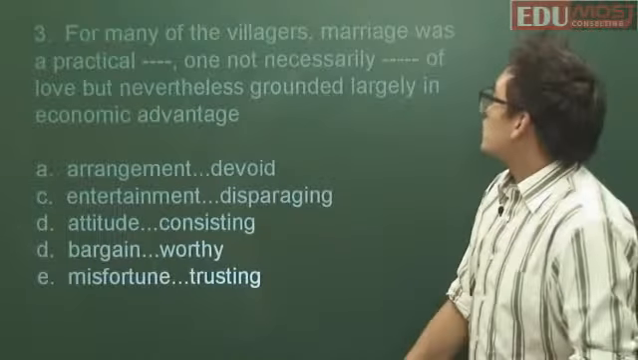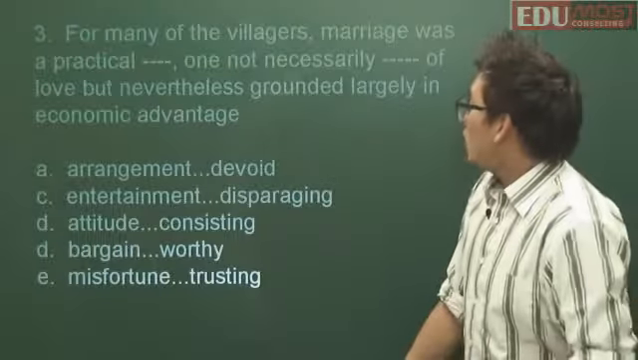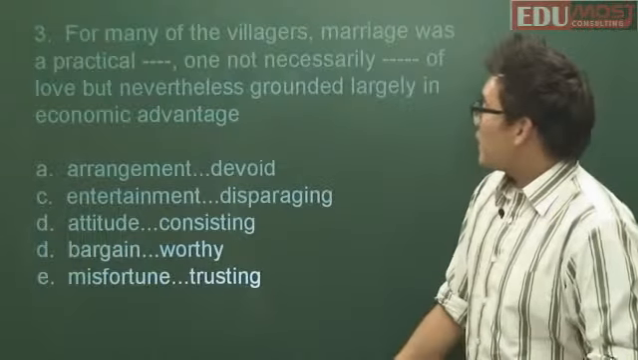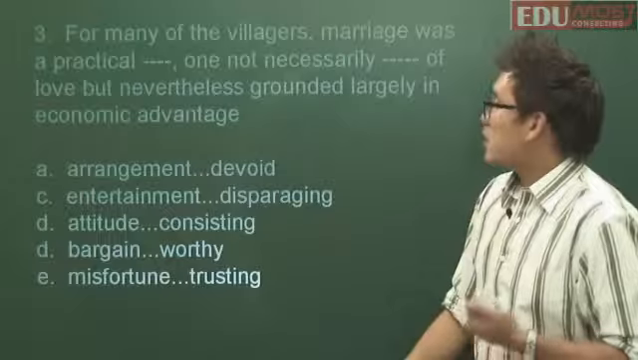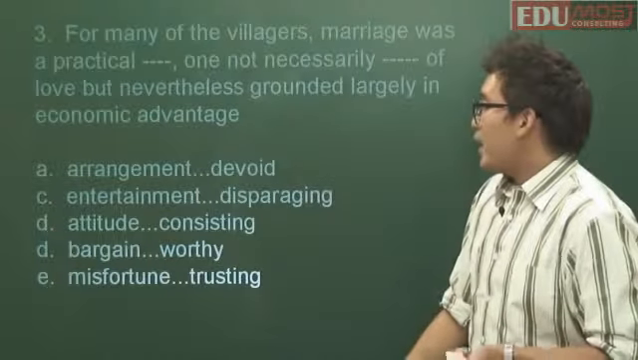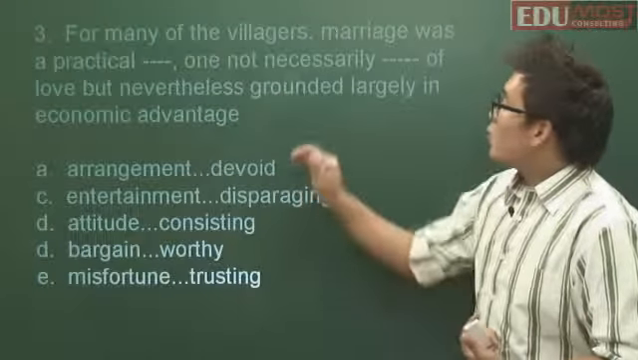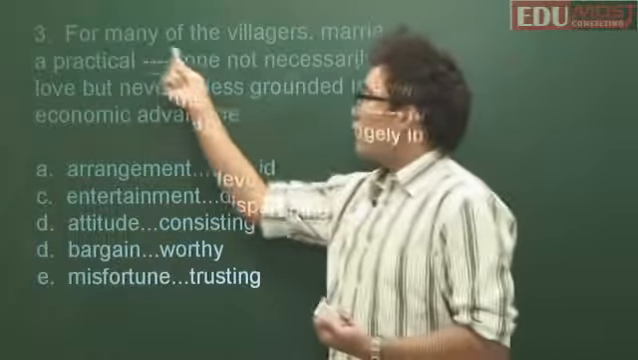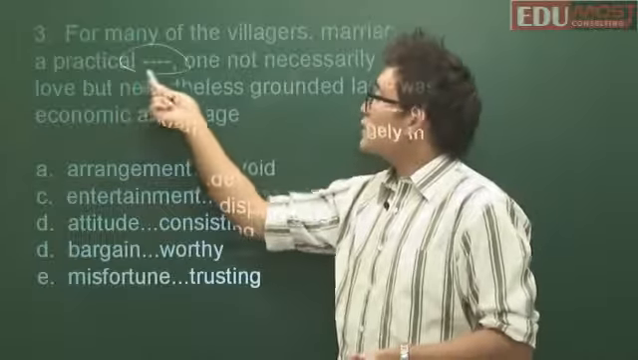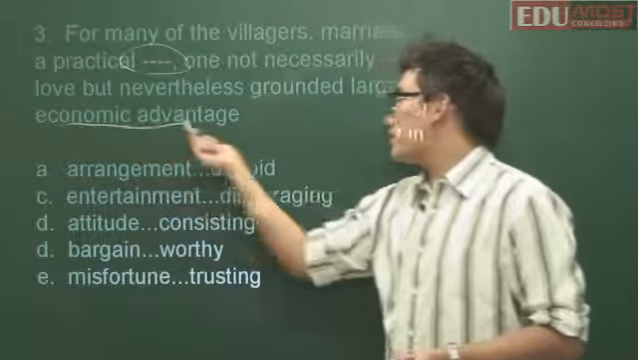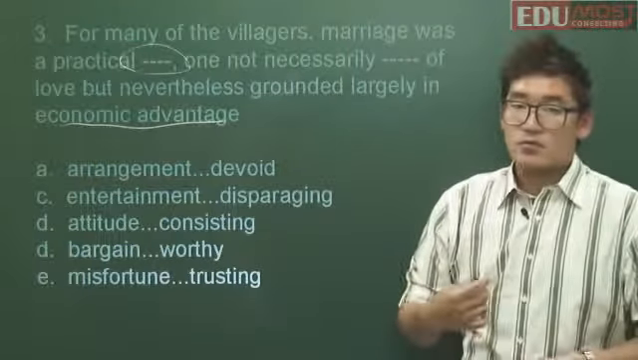For many of the villagers, marriage was a practical blank, one not necessarily blank of love, but nevertheless grounded largely in economic advantage, right? Okay, this one's very tricky. So basically, let's look at the first blank. The first blank is saying that it was a practical thing, right? Marriage was made for economic advantage, right?